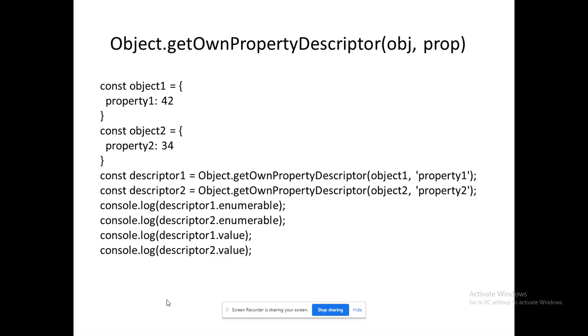Right? descriptor1.enumerable. That means already we have user defined mapped that one, because the descriptor is mapped with an object, so ultimately it will give us true, because descriptor 1 is mapped with object 1, and descriptor 2 is mapped with object 2. So the first two statements will give us true. Next, descriptor1.value. I am not using the object to access the value, please remember, or the property to access the value, I have used the handle, the descriptor. So descriptor1.value will give me 42. descriptor2.value will give me 34.